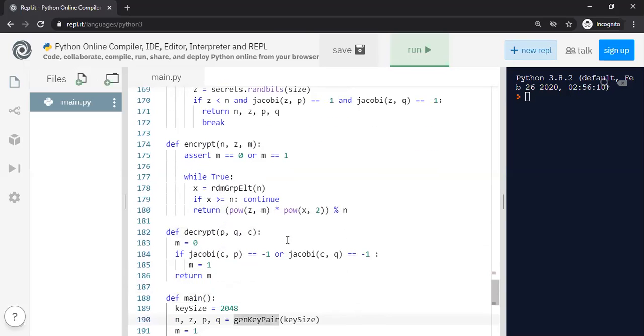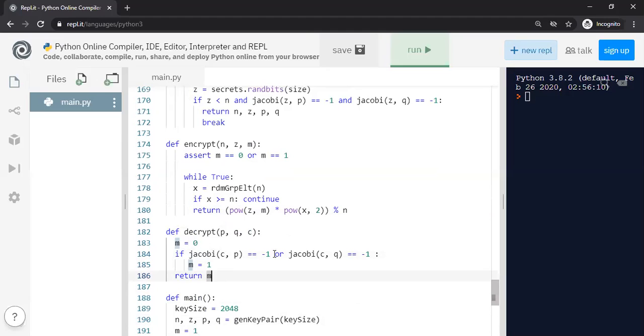And the decryption part goes like this. The incoming ciphertext is evaluated. The Jacobi symbol of C mod P is evaluated, right? If the Jacobi of C mod P is -1, then we know for sure the value is 1. Otherwise, we return the value 0. Okay, that's basically what we do.